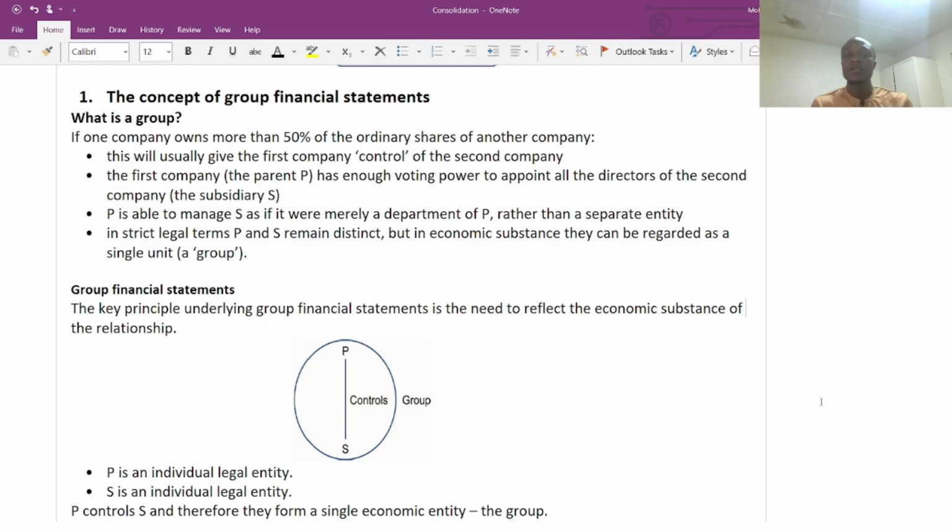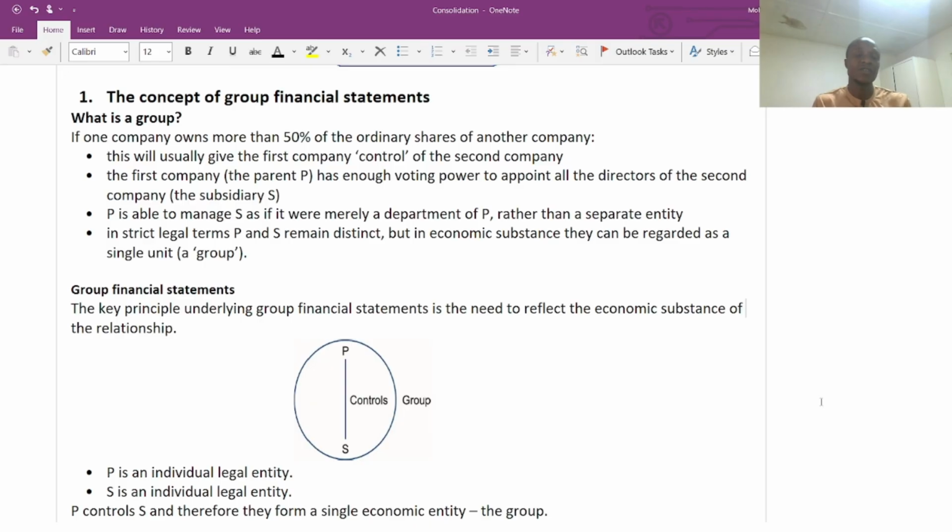Firstly, this will usually give the first company control over the second company, which is very clear. Another benefit is that the parent company will have enough voting rights to appoint directors, to make strategic business decisions, to appoint board members and to make strategic and financial decisions for the company.